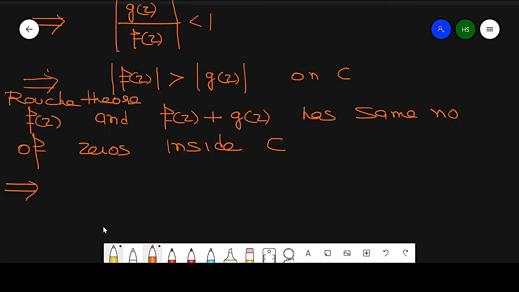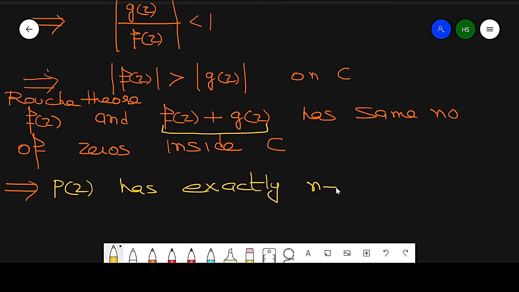It implies, what is fz plus gz? Basically it is p of z. So p of z has exactly n roots inside C. Why n roots? Because fz has n roots. If fz has n roots, then this sum has the same n roots inside C. So this is the fundamental theorem of algebra. It is also an application of our Rouche's theorem.